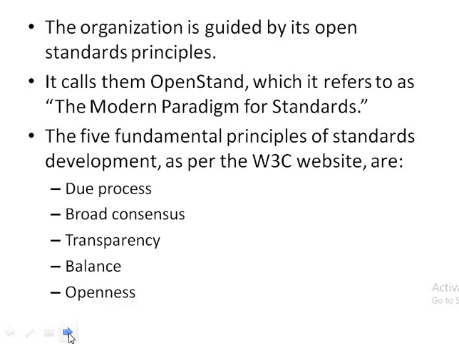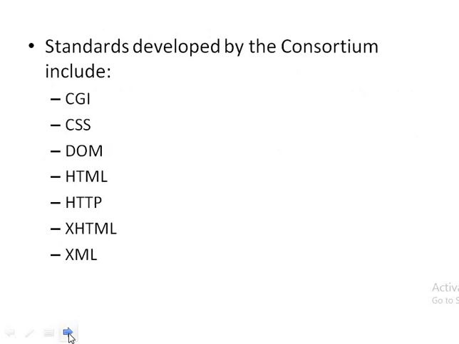There are 5 fundamental principles of standards development according to the W3C website. They are due process, broad consensus, transparency, balance and openness. Some of the standards developed by the W3C include CGI, that is Common Gateway Interface. CSS stands for Cascading Style Sheet.